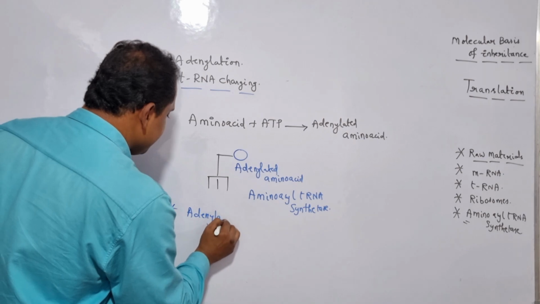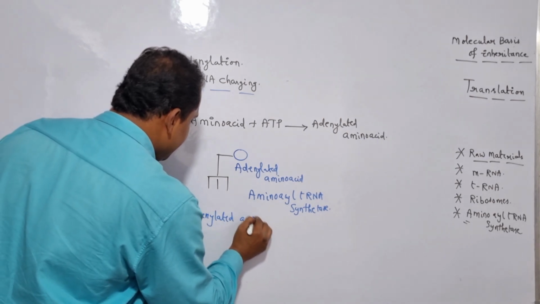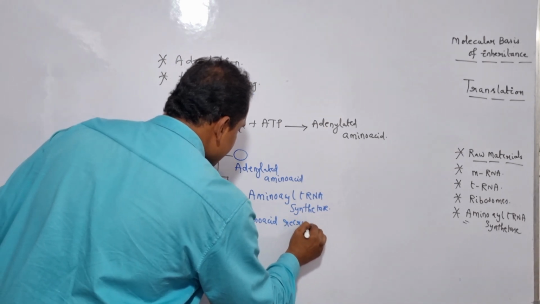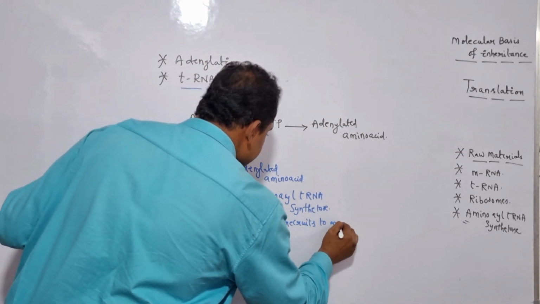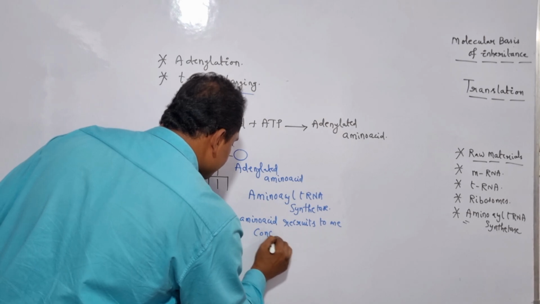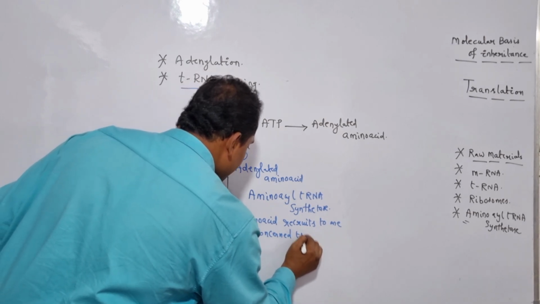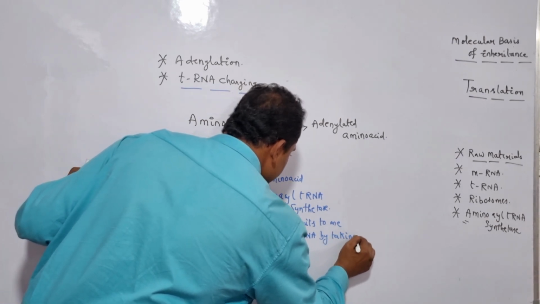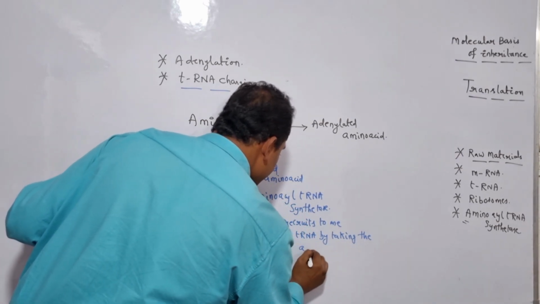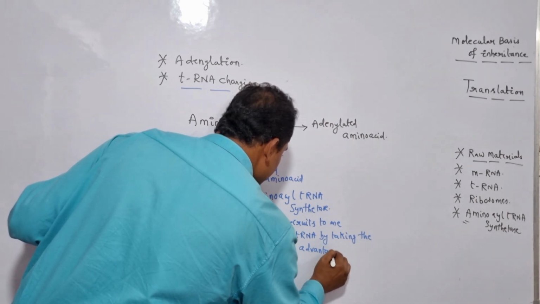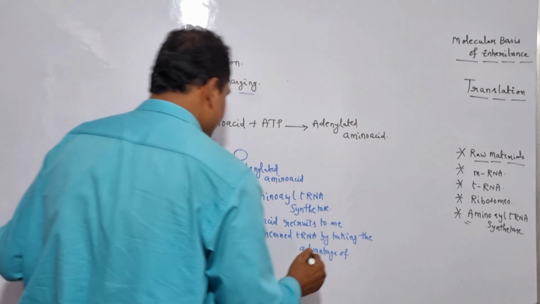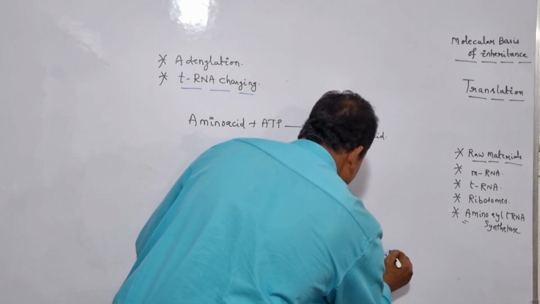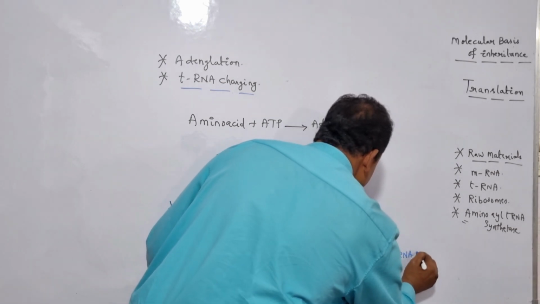So let me write it here. Adenylated amino acid recruits to one concerned tRNA by taking advantage of amino acid tRNA synthetase.